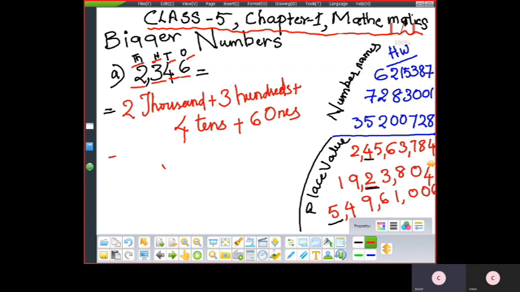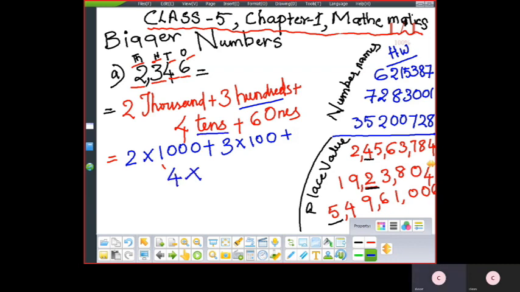So now what is the second method? 2 into 1000 plus 3 into, instead of 100 I am writing 100 in numeral form, plus 4 into 10 plus 6 into 1.